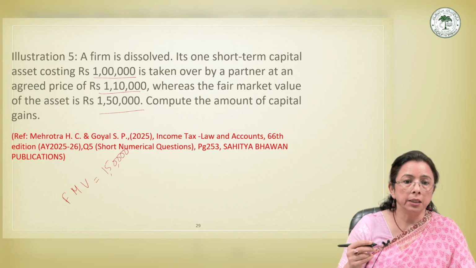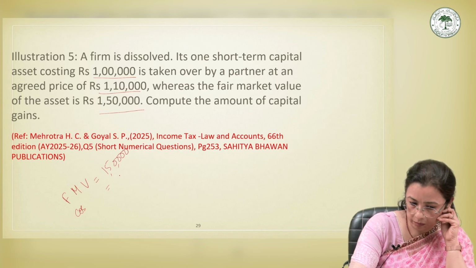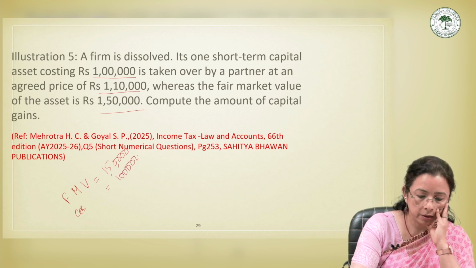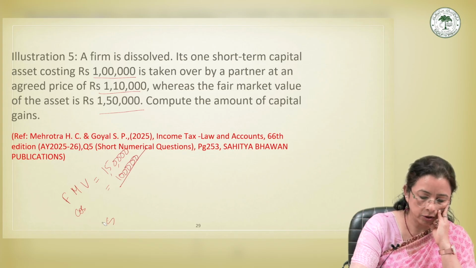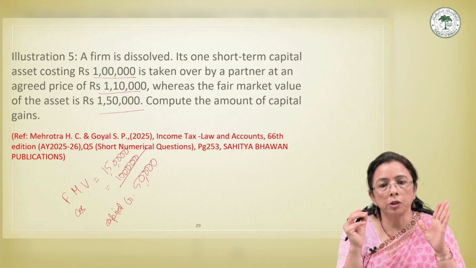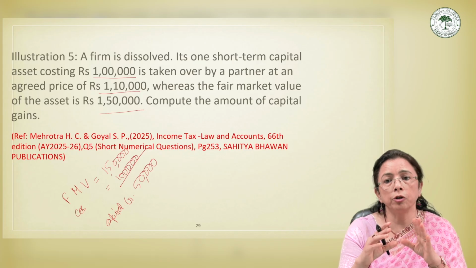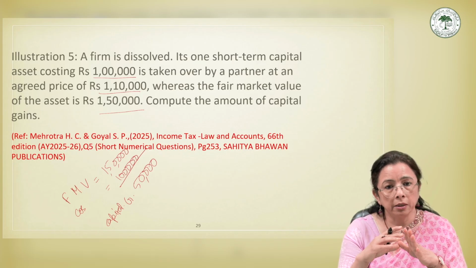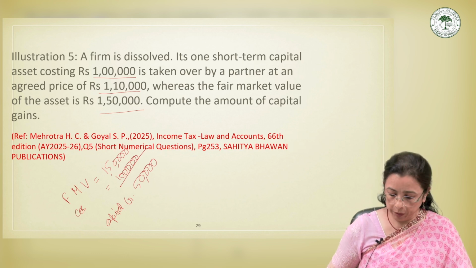But here the cost is 1 lakh. So the capital gain is 50,000. Simple. We are not going to take into consideration the 1 lakh 10,000 which has been agreed by the partner. We'll take the fair market value. Okay. I hope this is clear.